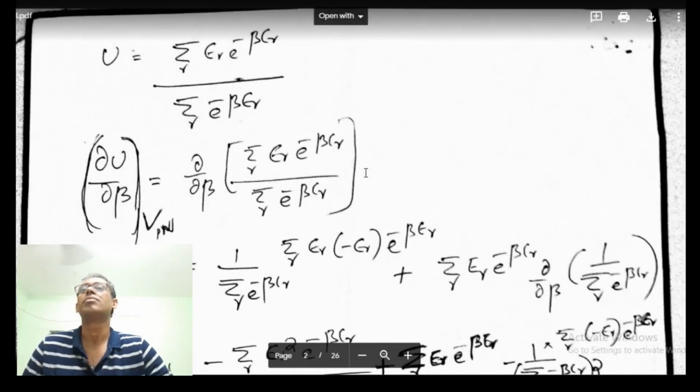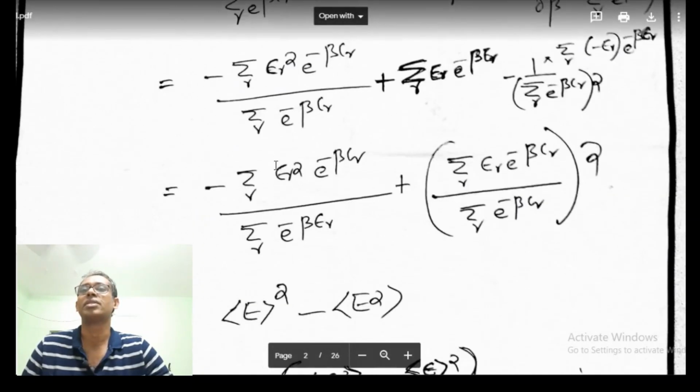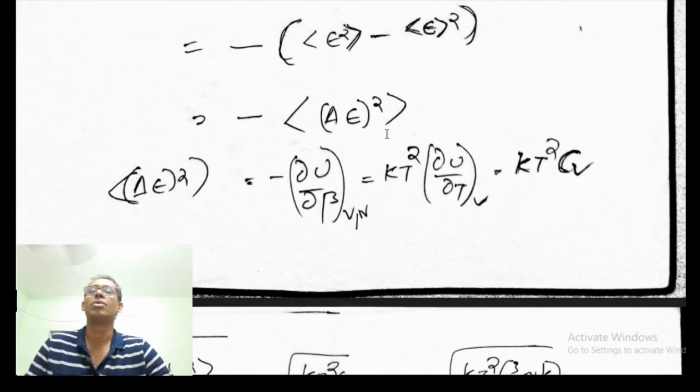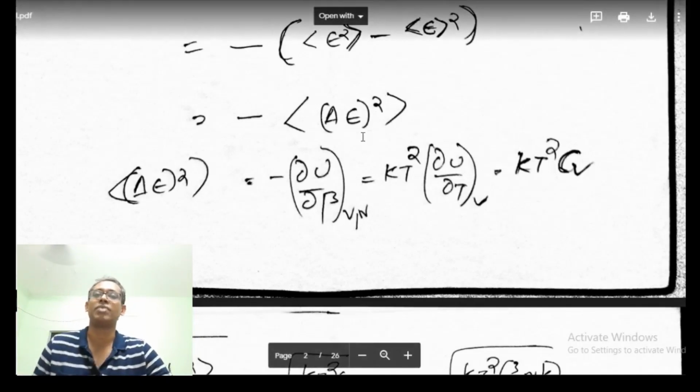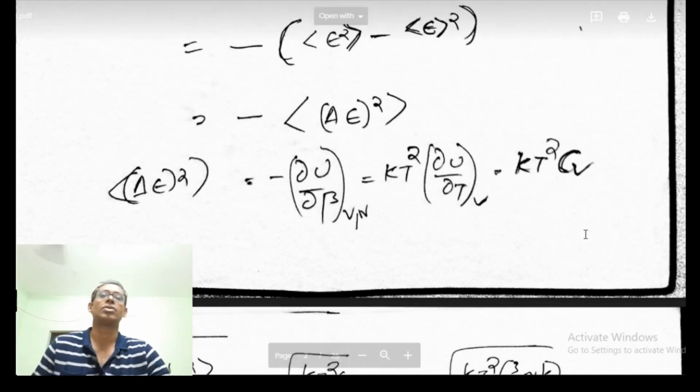So actually we started from dou U by dou beta, where volume and number of particles are constant, and we got the final result as the expectation value or average value of delta E square. So average value of delta E square is minus dou U by dou beta. Beta, we know, is 1 by kT, so this is kT square dou U by dou T at constant volume.